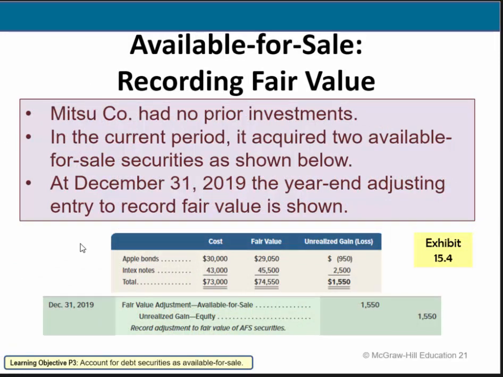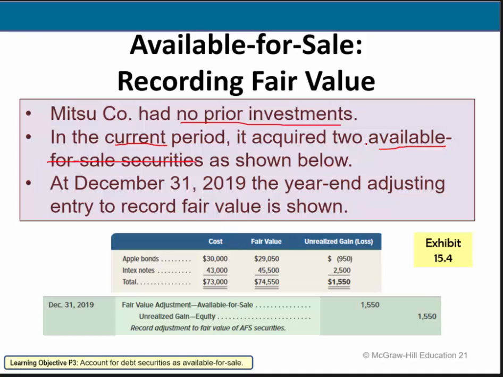Okay, let's say that we are a company, okay, and that we had no prior investments. This must be our first year of operation, or maybe we just had never bought investments before. But in the current period, we acquired 2 available for sale, or AFS securities, as shown below.